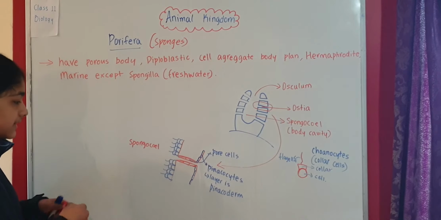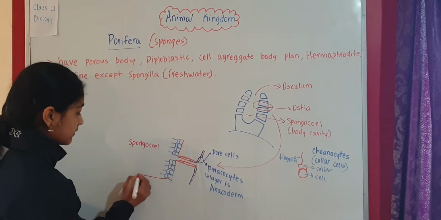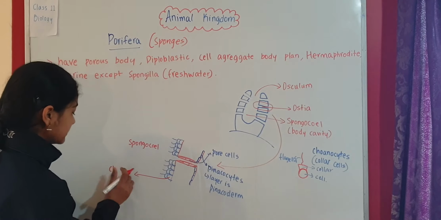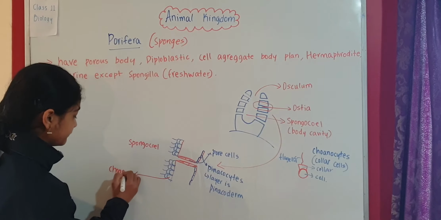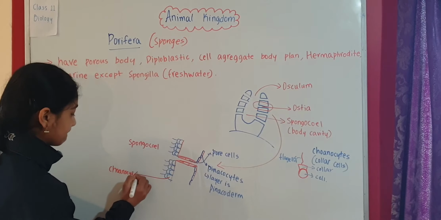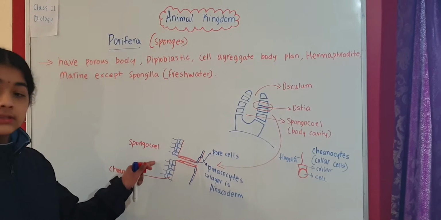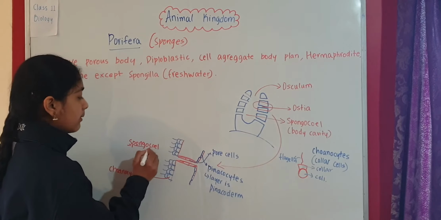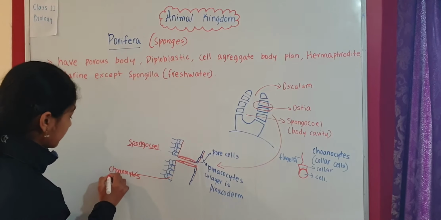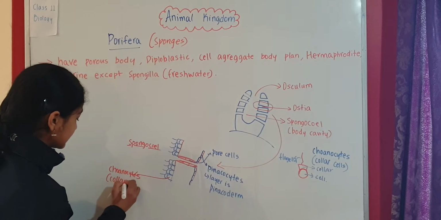If we have to label them, these are nothing but choanocytes or collar cells. And this is the spongiocele, the body cavity.